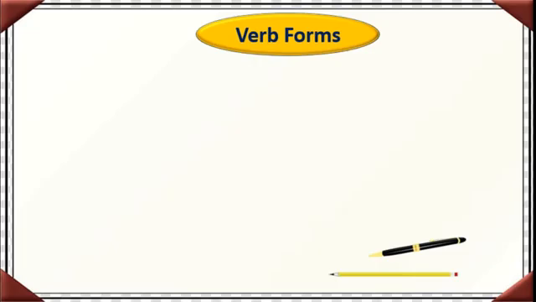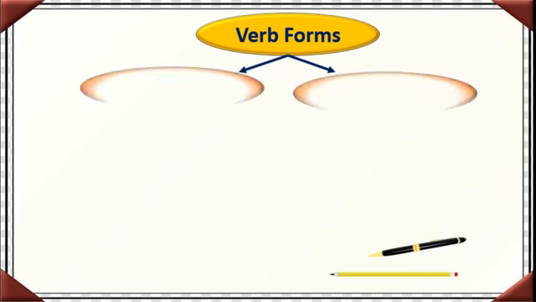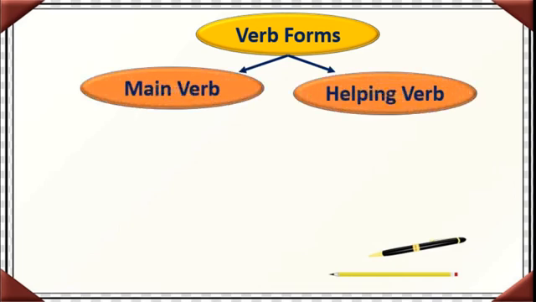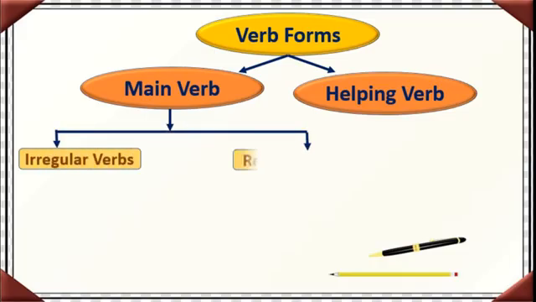Students, we will try to study about the verb forms in detail. Okay, see here, verb forms. Here two types, that is main verb and helping verbs. Okay, in the main verb there are two types. They are irregular verbs and regular verbs. You are familiar with regular verbs.